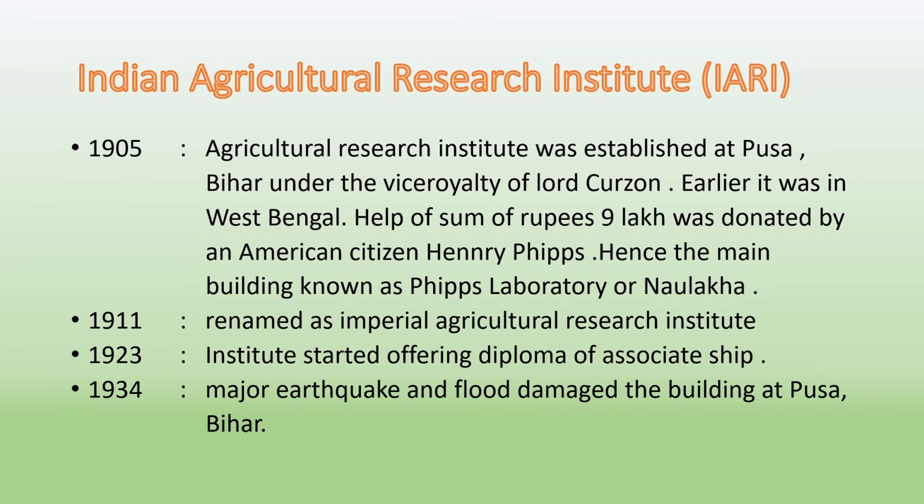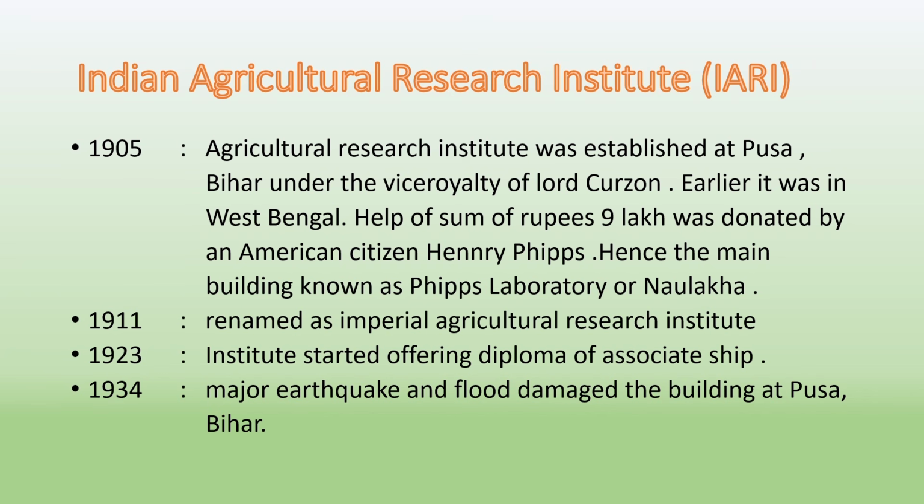In 1905, Agricultural Research Institute was established at Pusa, Bihar under the Viceroyalty of Lord Curzon. Earlier, it was in West Bengal. Help of sum of rupees 9 lakh was donated by an American citizen, Henry Phipps, hence the main building known as Phipps Laboratory or Nolakha. In 1911, renamed as Imperial Agricultural Research Institute.